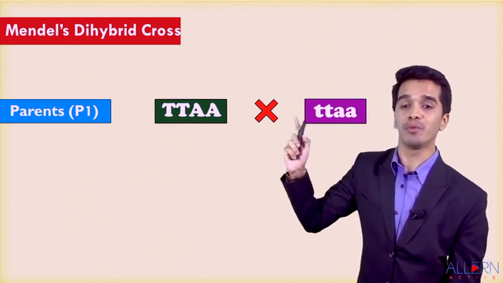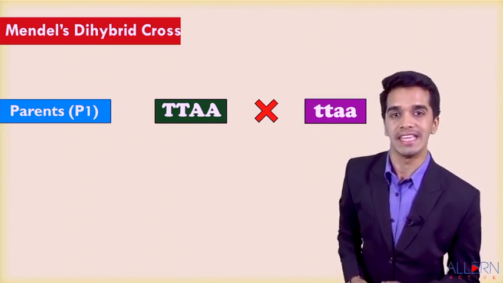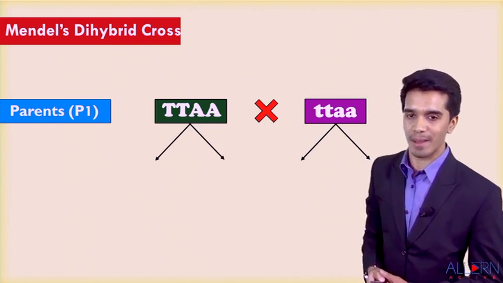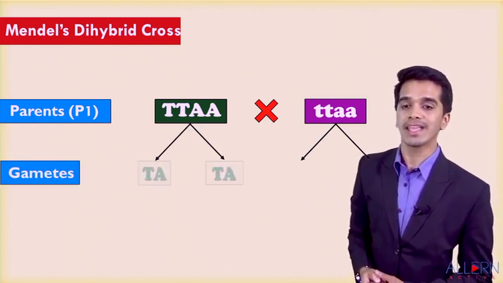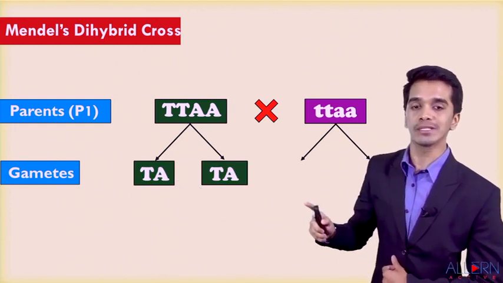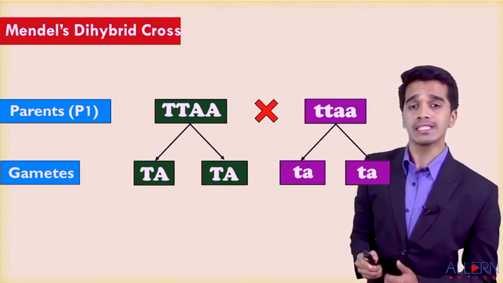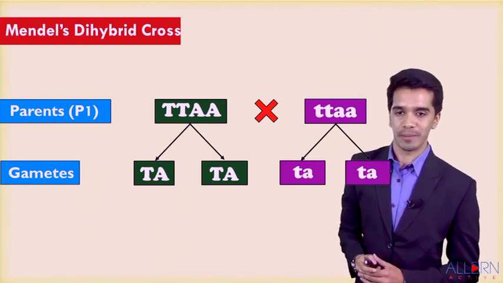He did self-pollination. What will be the second step, my dear students? Yes, correct. The second step is called segregation of gametes. So the gametes are getting separated. Capital T, capital A are getting separated over here, and small t, small a, small a are getting separated over here. So let us study the possibilities of formation of the offspring.